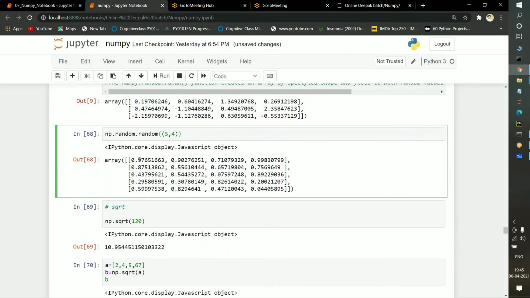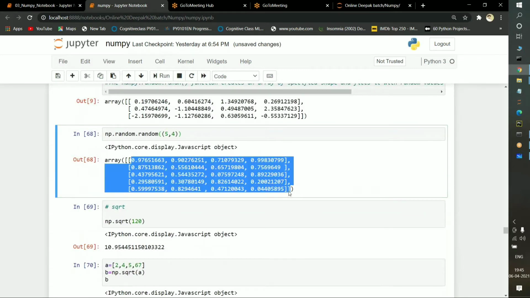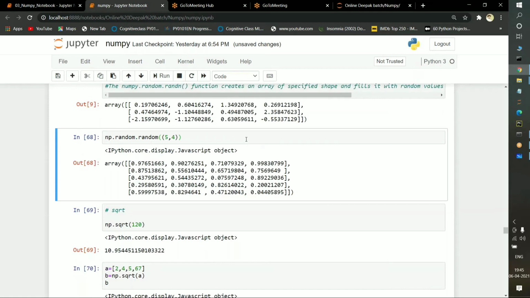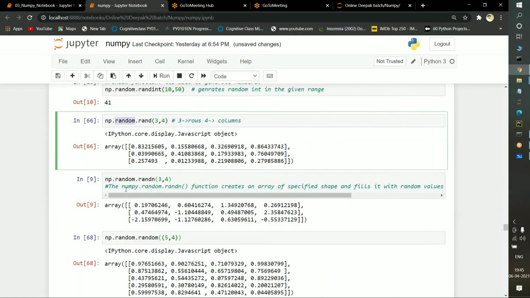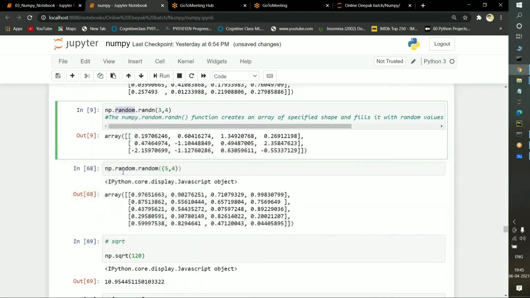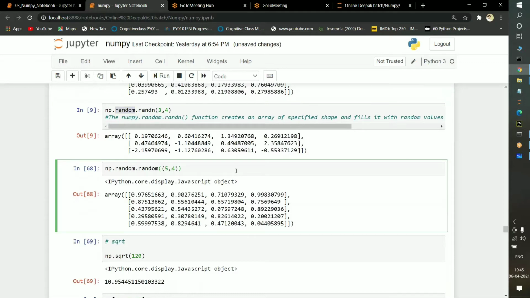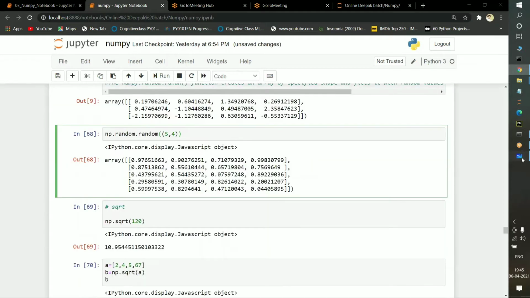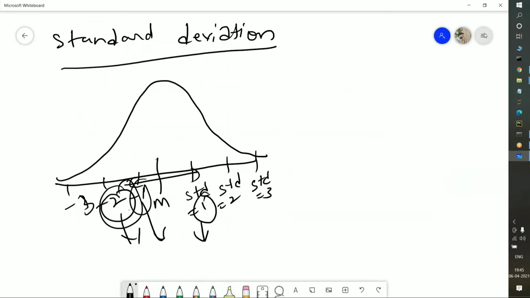Here also 5 rows and 4 columns will be selected, some random values. In the name itself we have random. Here also random and here also random. Okay, so this is how we can implement the random statements. Okay, I will just clean it.